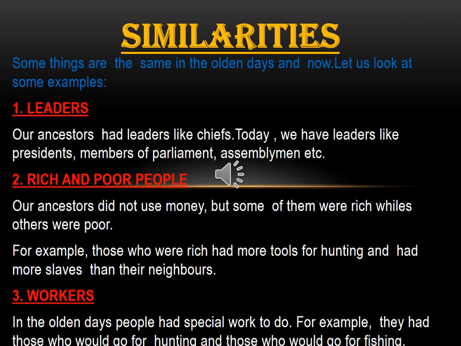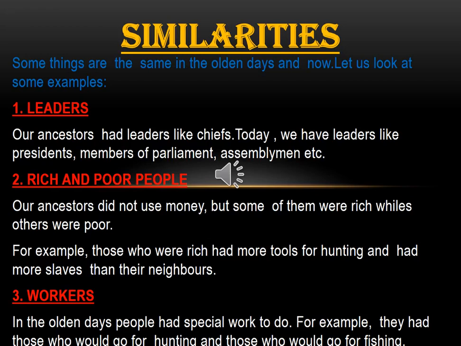Again, we look at some of the things that show similarities. When I say similarities, I'm saying things that are common between the olden and the new or modern times. We have some things that are the same in the olden days and now. Now let's look at some of them.